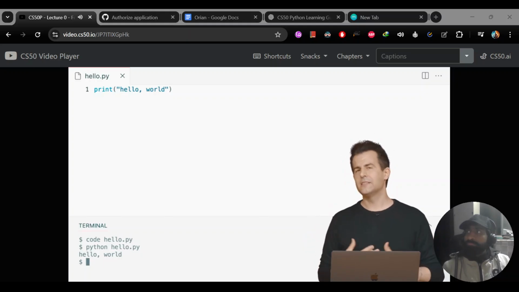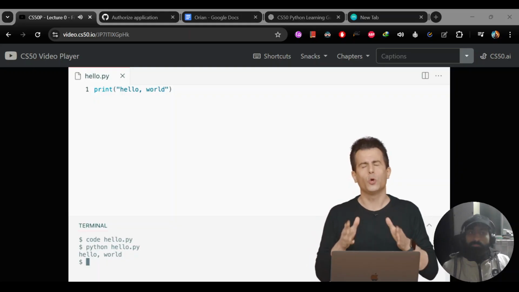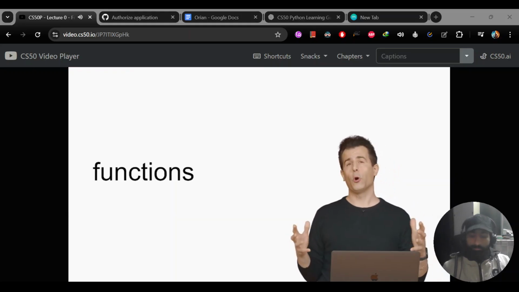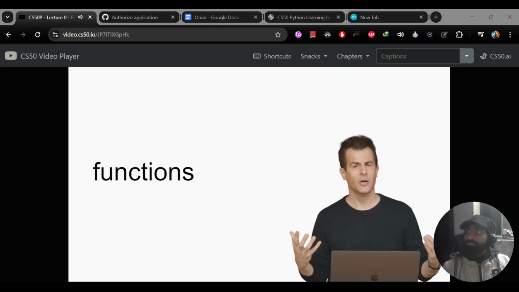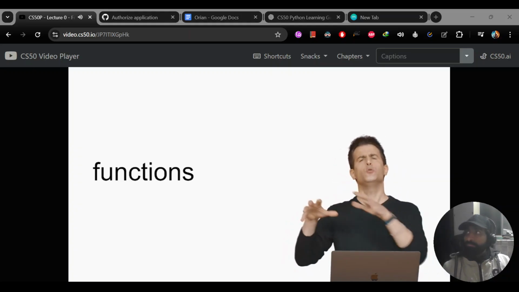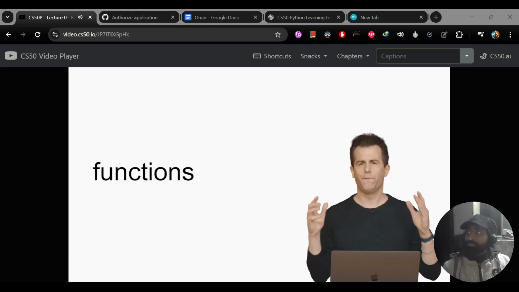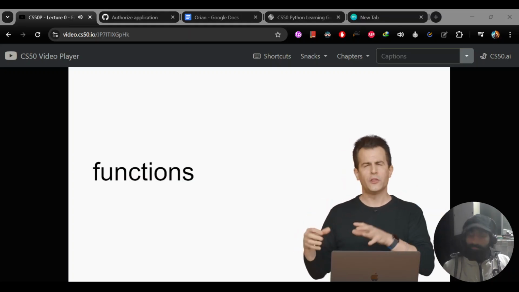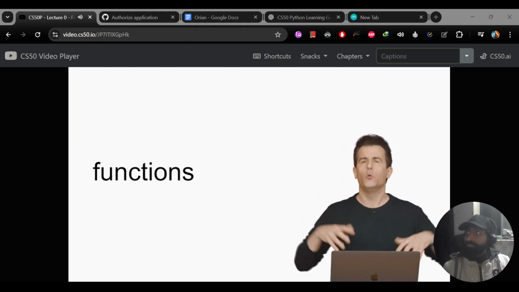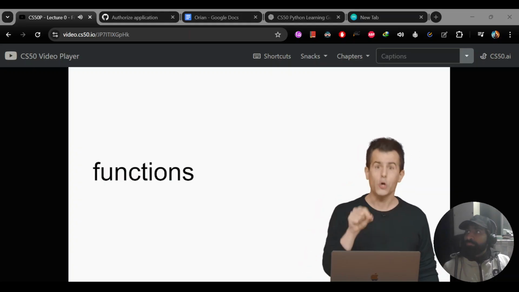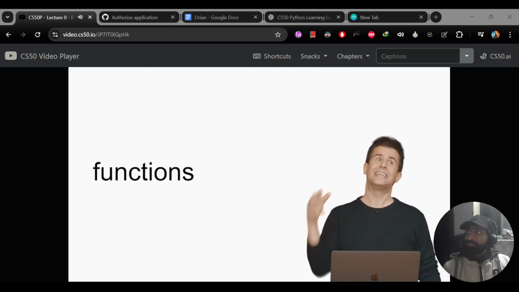Well, now let's take a step back and consider what it is that we actually just did, and what it is we're looking at here on the screen. Well, first and foremost, in most any programming language, you tend to have access to what are called functions. A function is like an action or a verb that lets you do something in the program. And generally speaking, any language comes with some predetermined set of functions, some very basic actions or verbs that the computer will already know how to do for you, that the language really will know how to do for you, and you, the programmer, the human, can use those functions at will to get the computer to do those things.